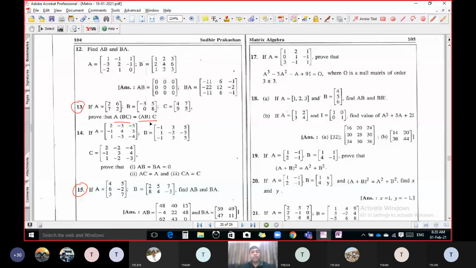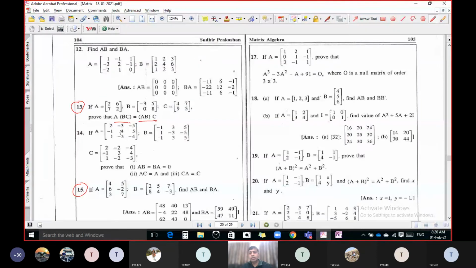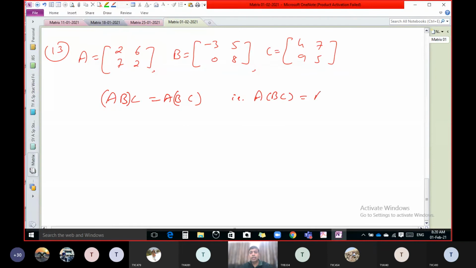AB into C equal to A into BC. So this is always true. Or A into BC, it's the same thing: A into BC equal to AB into C. So we want to prove this according to the question. So let us start. First of all, let us find out BC. What is the order of A here? Obviously 2 by 2. B is 2 by 2 and C is 2 by 2.